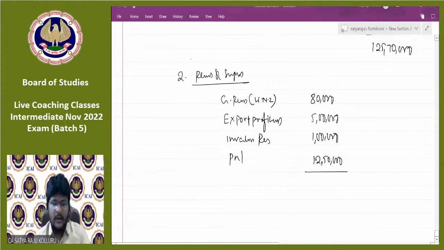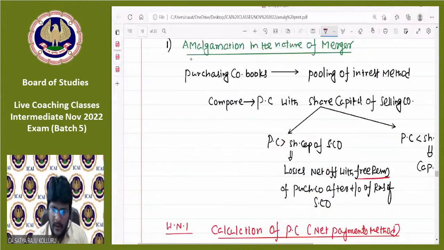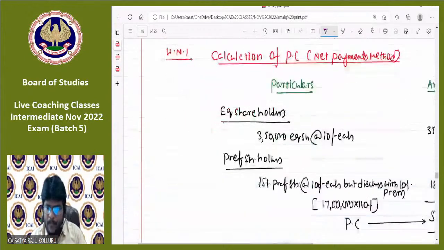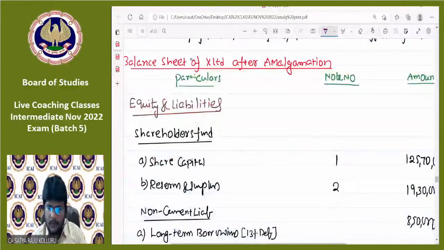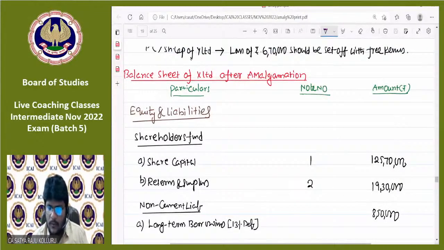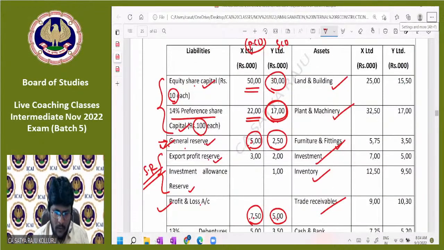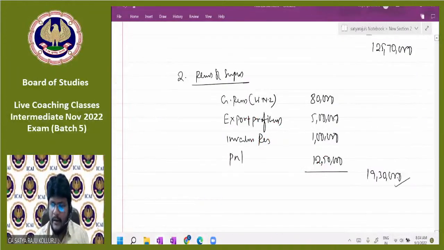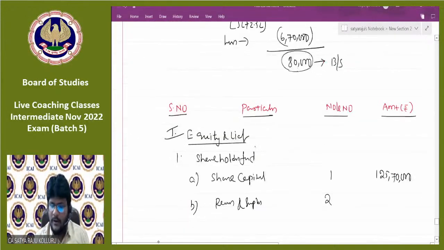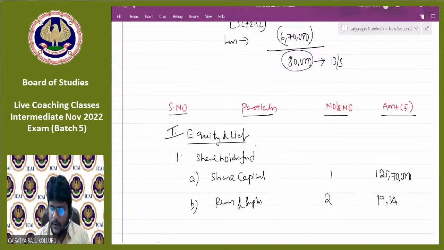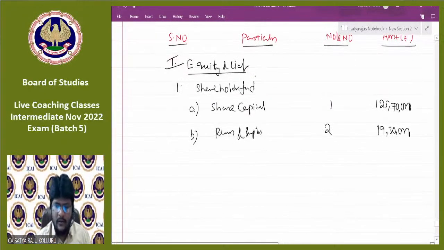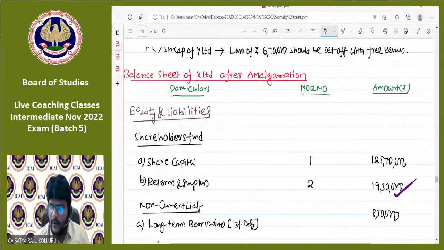Can you please make the total of reserves and surplus, guys? Which is 19 lakh 30,000. Am I right? Let me cross check with my notes as well. Yeah, we got 19 lakh 30,000. In my notes also, it is clearly there at 19 lakh 30,000. Not an issue. Please check here, guys.